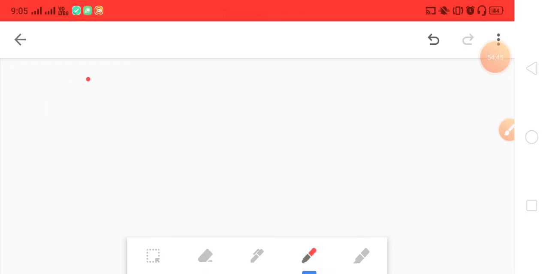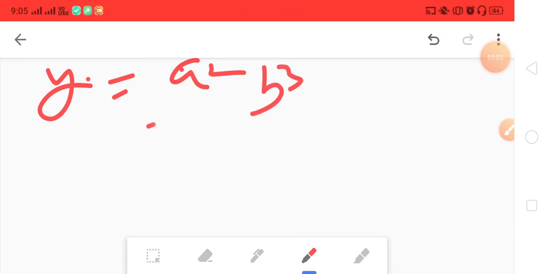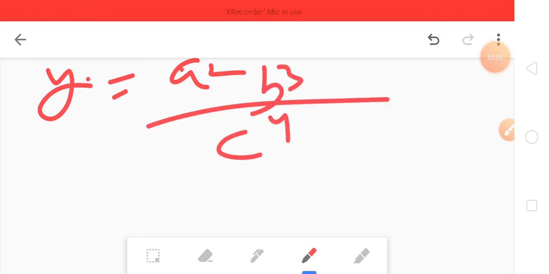Next one is important actually. When powers or exponents come, what do we do? The question is y equals a square b cube c to the power 4. Let's solve it. How can we represent it? It's very simple.